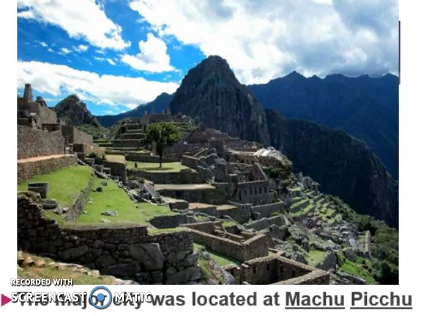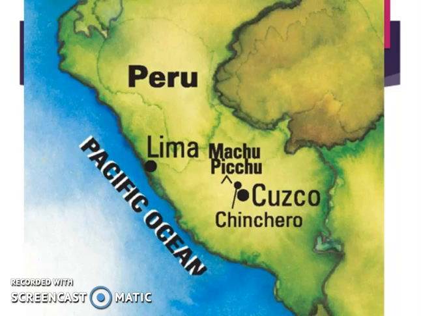One of the major cities was located at Machu Picchu. Now, this is not the capital city. However, it is one of the best preserved cities, and so we were able to learn the most about the Incan Empire from the city of Machu Picchu. So if you take a look at this map here, Machu Picchu is located up in the Andes Mountains here. Cusco is the capital city of the Incan Empire.